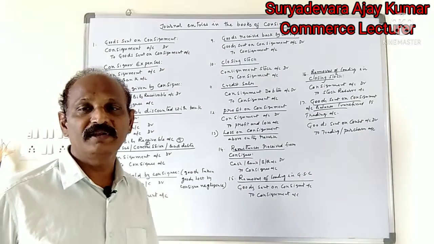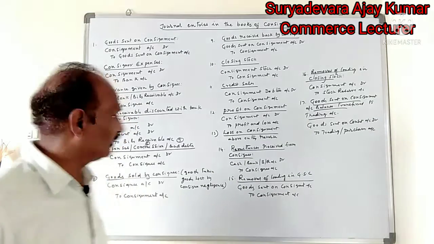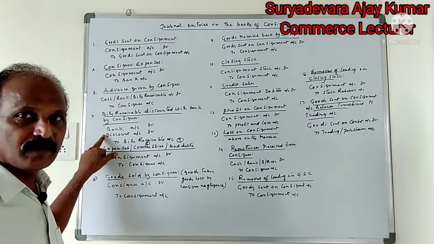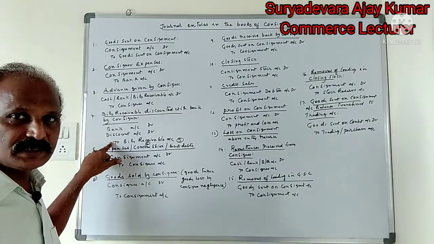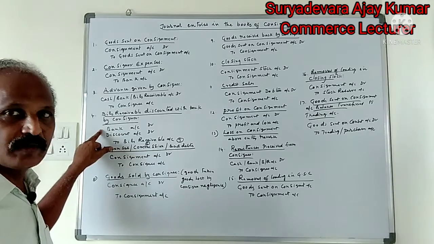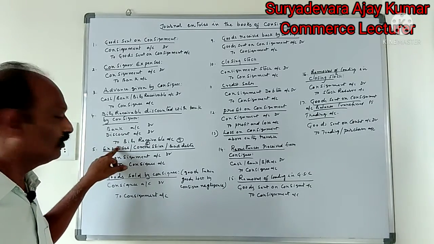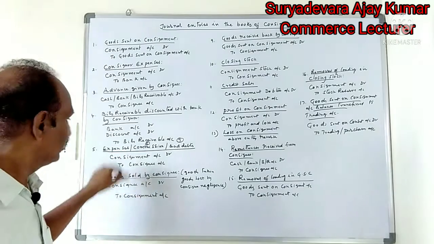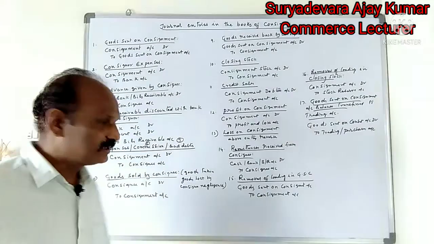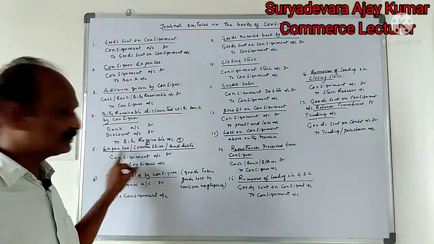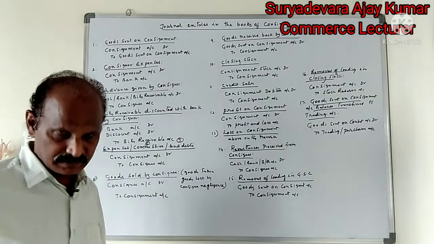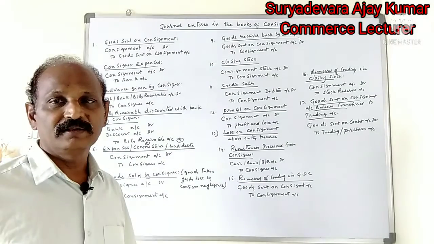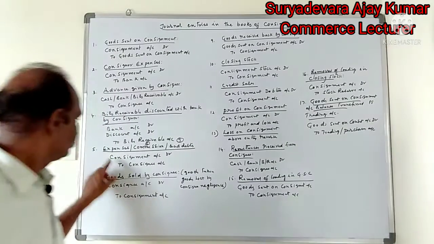What is the entry for the bill discounted with his bank? Bank account debit, discount account debit to bills receivable account, being the bill discounted with the bank. And expenses, commission and bad debts: in these three transactions, the same entry.